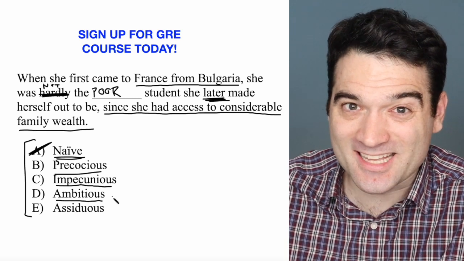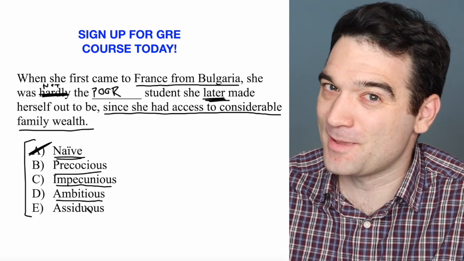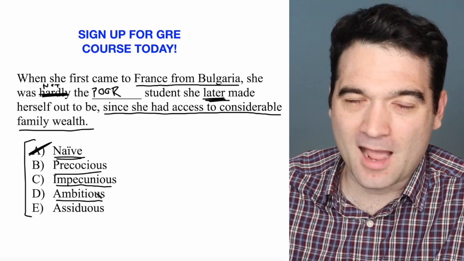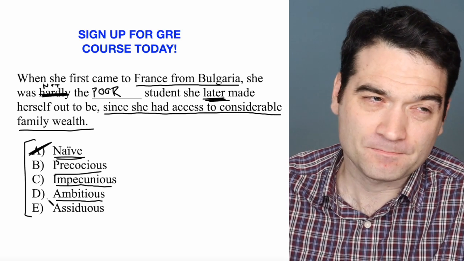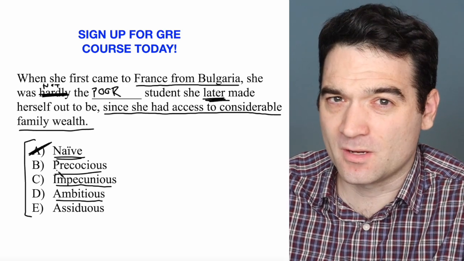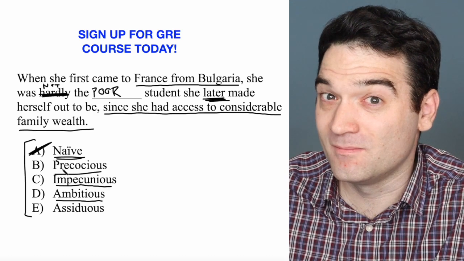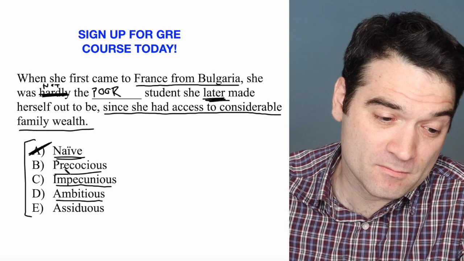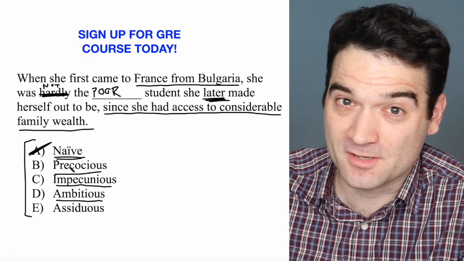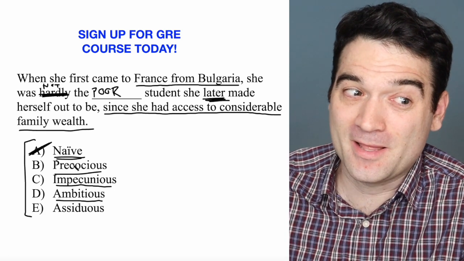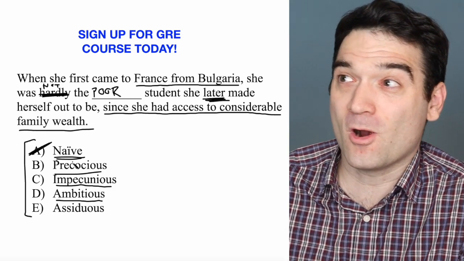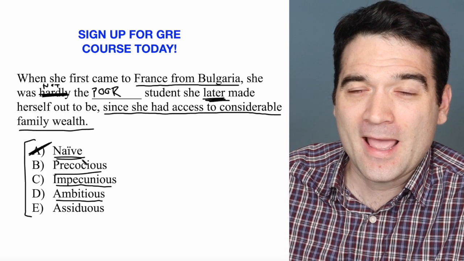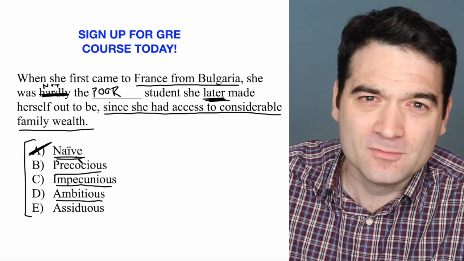Ambitious. This is the trap answer. Maybe you picked it. Here's why ambitious doesn't work. I'm going to ask you kind of a loaded question here. What does ambition have to do with wealth? Now, half of the audience might say, well, if you want to be wealthy, you have to be ambitious to have that money. But the other half might say, well, if you already have money, maybe you don't have any ambition. You don't have to work for it. And I don't know which one of those is true, right?